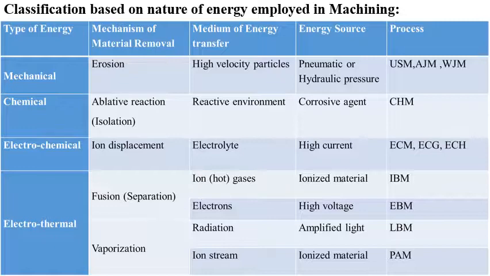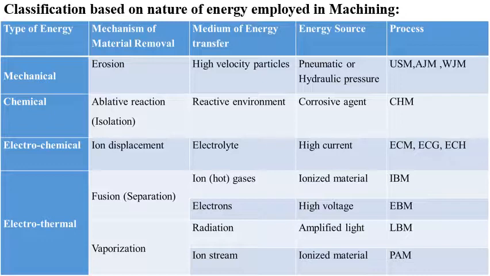When fusion is the mechanism of material removal, the medium of energy transfer is ion or hot gases and one more, electrons. When ion or hot gases are the medium of energy transfer, the energy source is ionized material and the process is IBM, ion beam machining.